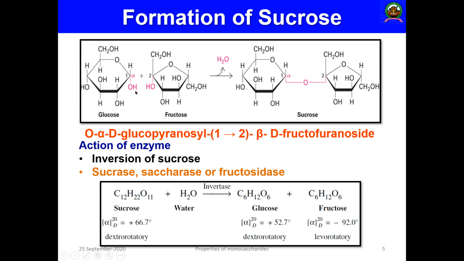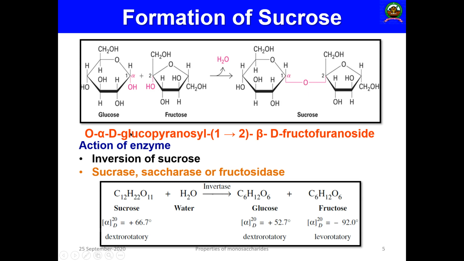first carbon atom of the glucose will be undergoing an interaction. Then what will happen? There will be removal of a molecule of water. So OH and H will combine to form H2O. Then the oxygen remains, and that oxygen will be shared and connected to these two structures. The structure is like that for glucose, and the fructose part is like that. The OH is on the right hand side, hence it is alpha. So this bond is an alpha 1,2 glycosidic linkage.